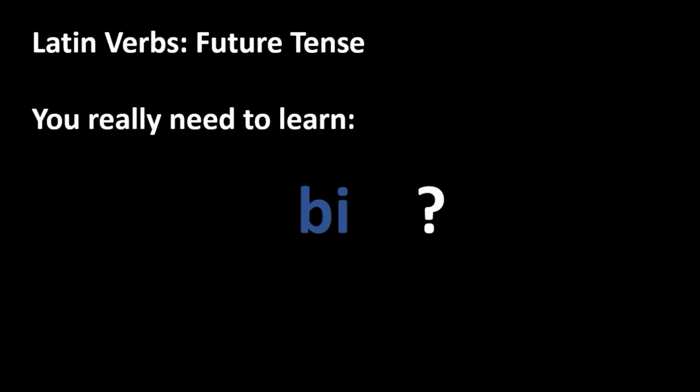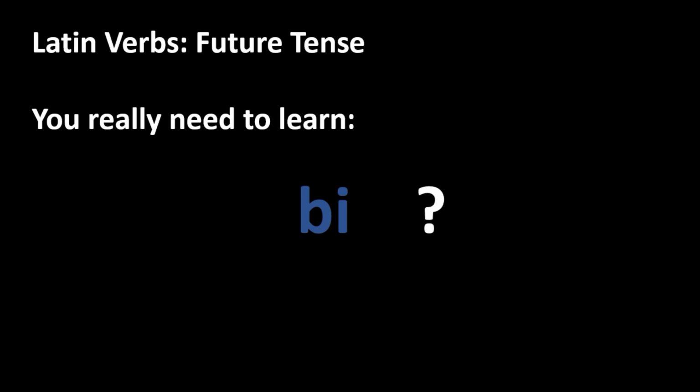So far, you may be justified in thinking, that's it. That is the future tense, as regular and as easy as the imperfect tense. Remember, the imperfect tense can always be spotted because it has the ba tense marker.